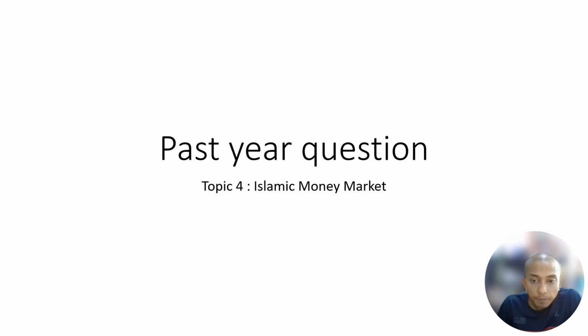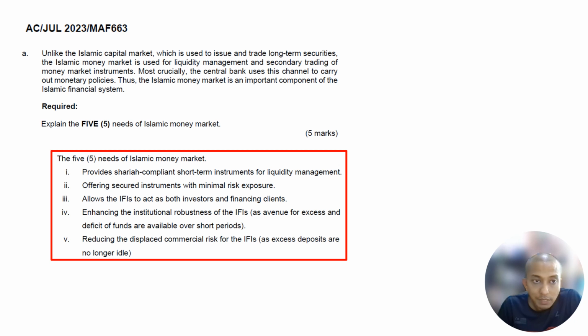So we see the previous semester question, which is the latest question. In the beginning, the question just introduced. Each question in the final exam has 25 marks. Normally they divide it into 3 parts: 5 marks, 10 marks, 10 marks, so the total is 25 marks. Part A is normally a 5-mark question, just like this one. We go through this question first.